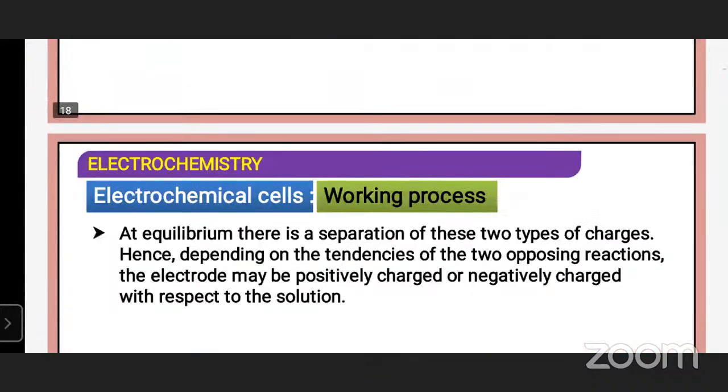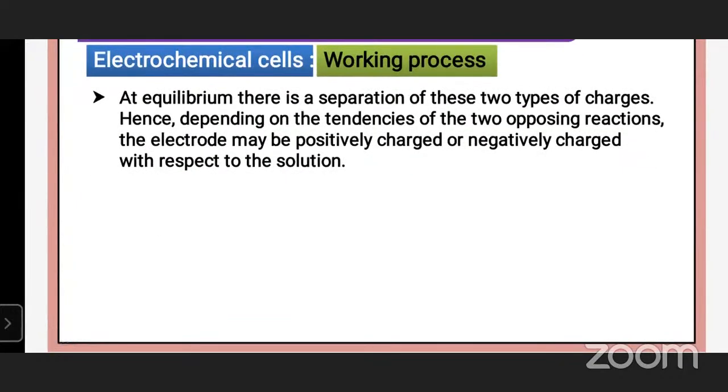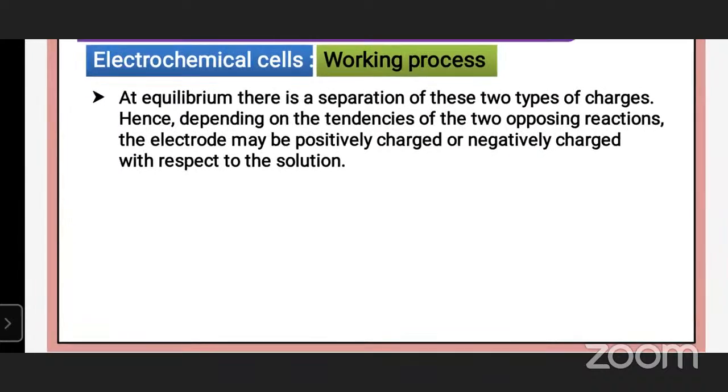At equilibrium, there is separation of these two types of charges. Hence, depending on the tendencies of the two opposing reactions, the electrode may be positively or negatively charged with respect to the solution.